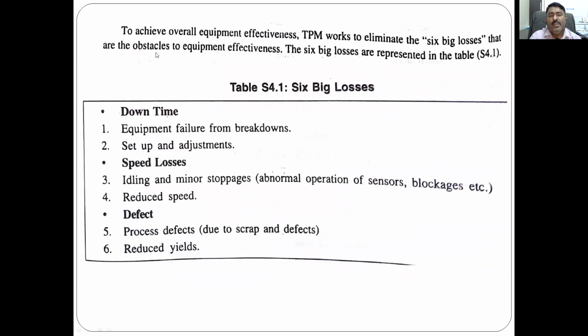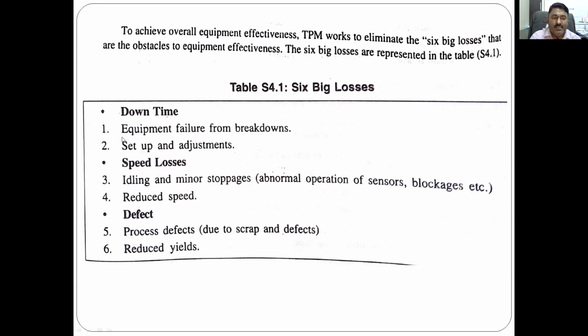To achieve the overall equipment effectiveness, TPM works to eliminate the 6 big losses. See here, there are 6 big losses given. These are the obstacles to the equipment effectiveness. If the losses are there, the equipment is not effective. So these are the obstacles in equipment effectiveness. The 6 big losses are represented in the table.